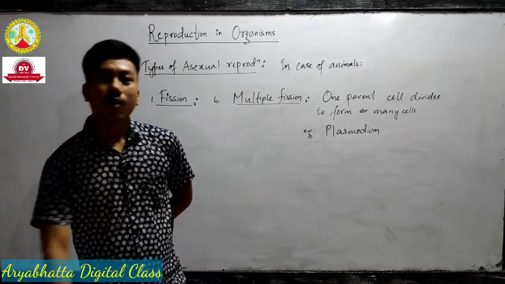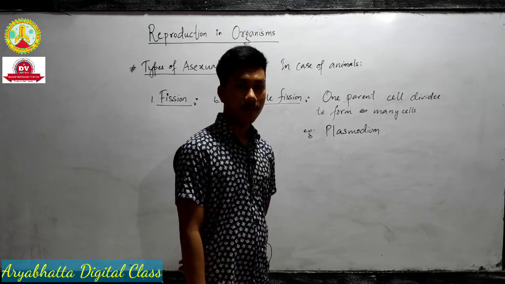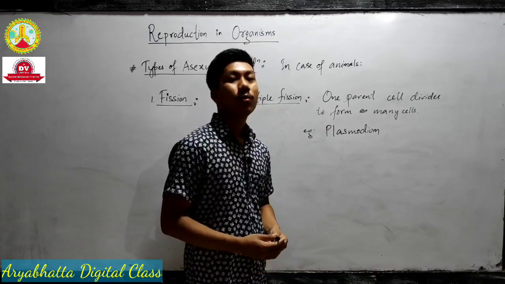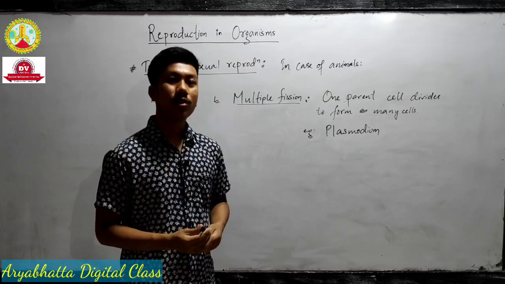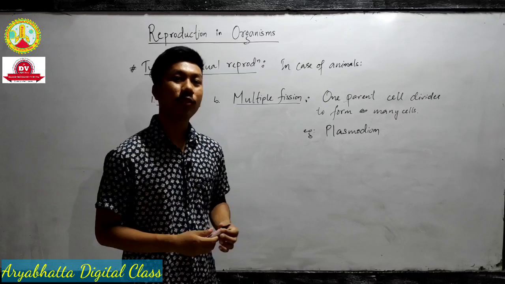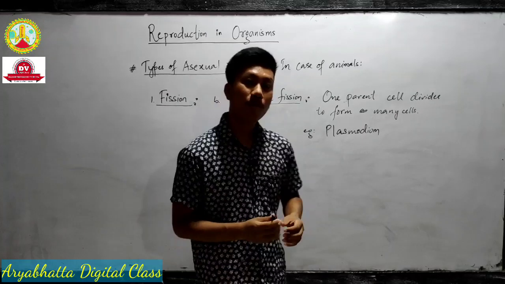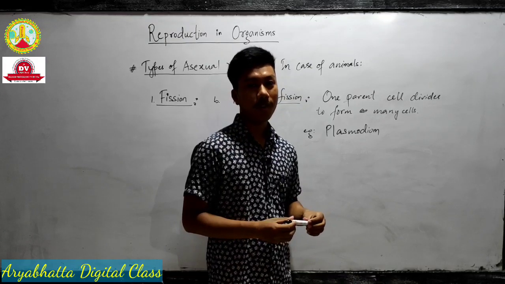One thing, let me tell you. Let me ask you one question. Which organism causes malaria in our body? You might have known that the mosquito causes malaria. That is actually not true.